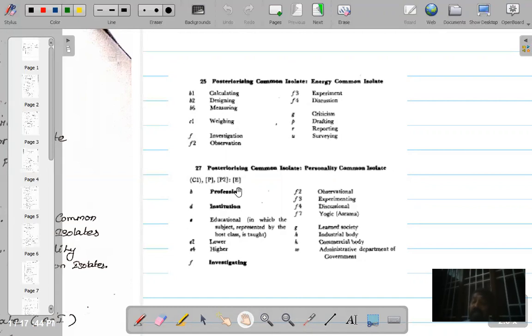B stands for profession, library profession. You write 2, then comma, then B. That becomes library profession. Then institutions, then lower institution, higher institutions. Then comes observational, experimental, educational institutions, learned societies, government bodies. So if you want to create numbers for all these things, before writing F3, G and all those things, you should put a comma and then write. So PCI needs a connecting symbol, either colon, which is used to add energy common isolates, or it needs a comma if you want to add personality common isolates.